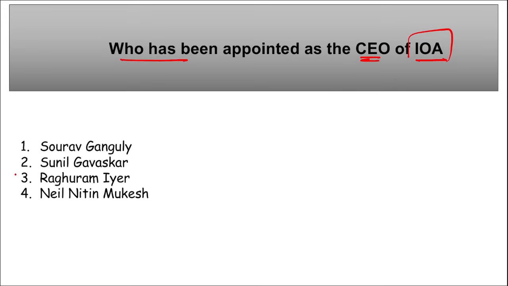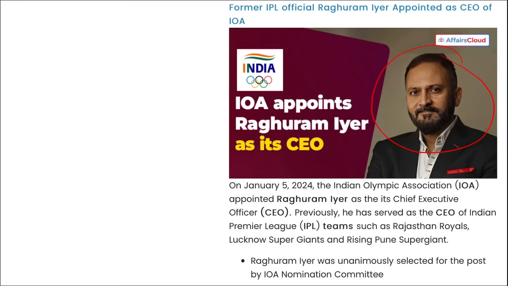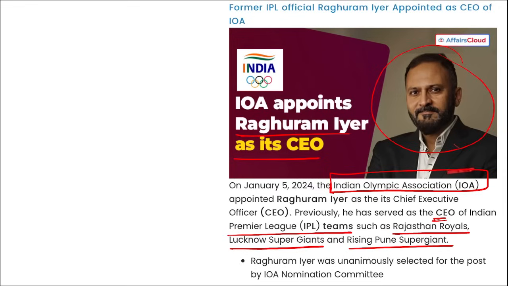Next, who has been appointed as the CEO of IOA, that is your Indian Olympic Association. So, former IPL official Raghuram Iyer, he has been appointed as the CEO of IOA, Indian Olympic Association. Here you can see Raghuram Iyer. He has been appointed as the CEO of IOA, that is your Indian Olympic Association. Previously, he served as the CEO of Indian Premier League teams such as Rajasthan Royals, Lucknow Super Giants, and Rising Pune Supergiant. And Raghuram Iyer was unanimously selected for the post by IOA nomination committee.